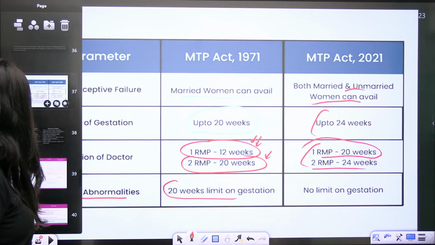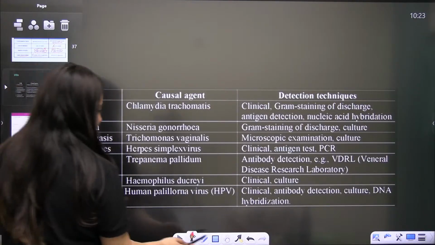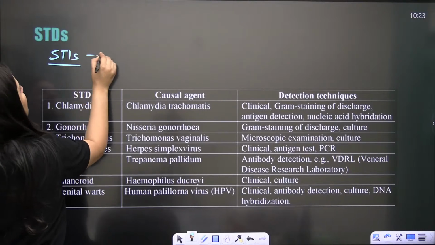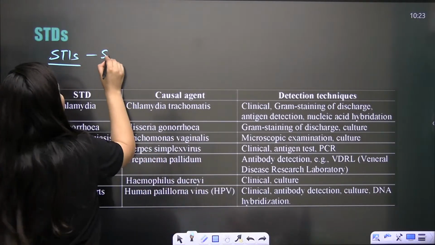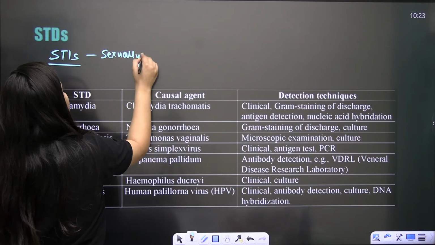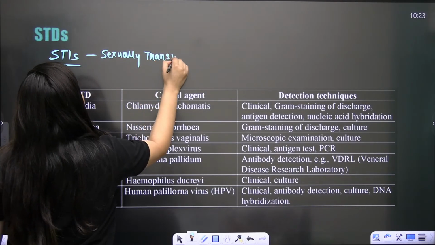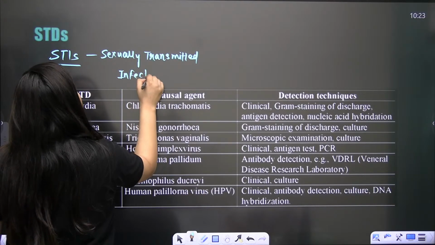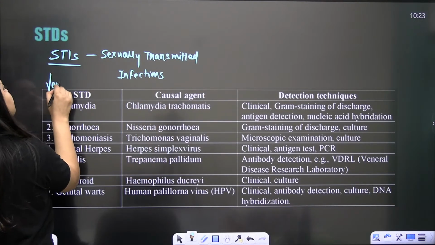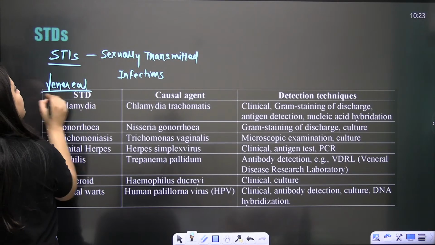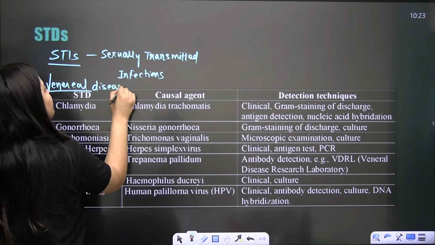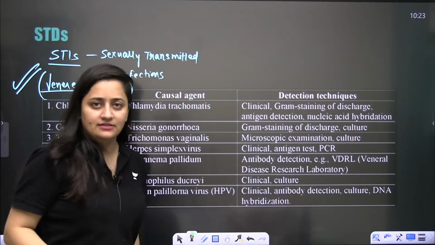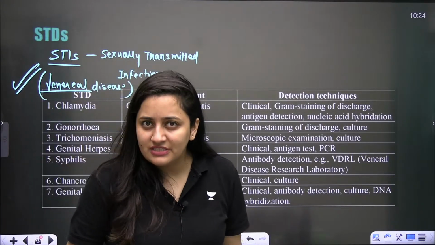Done? Done. So next is the STIs, which are also the STDs, sexually transmitted diseases, or we are also calling them sexually transmitted infections. It's venereal diseases. Right, these are the venereal diseases. These are the reproductive tract infections. So you should know this name as well, right? Venereal diseases.